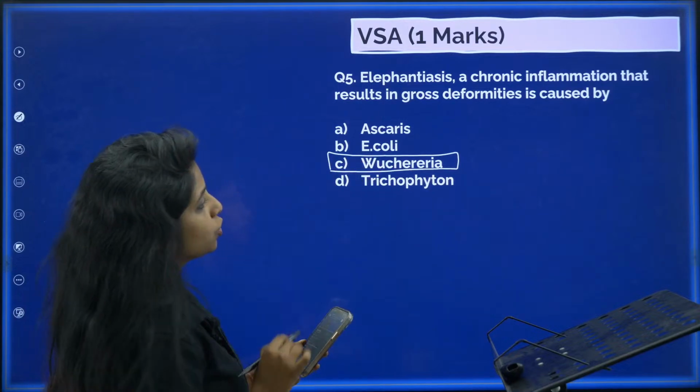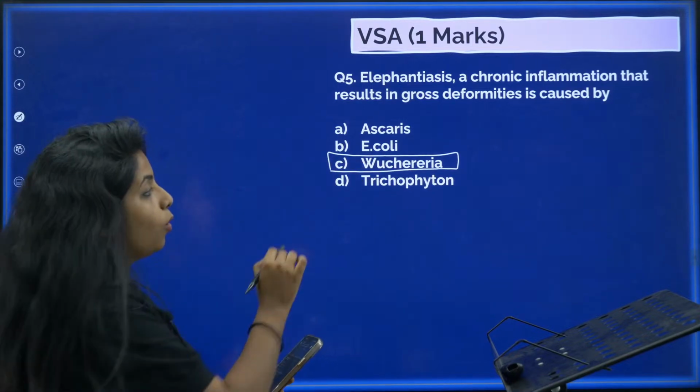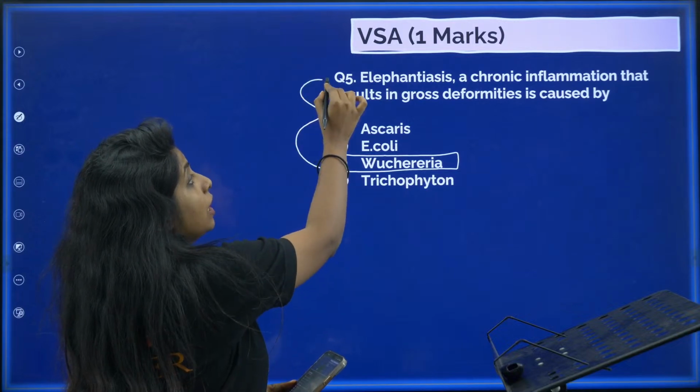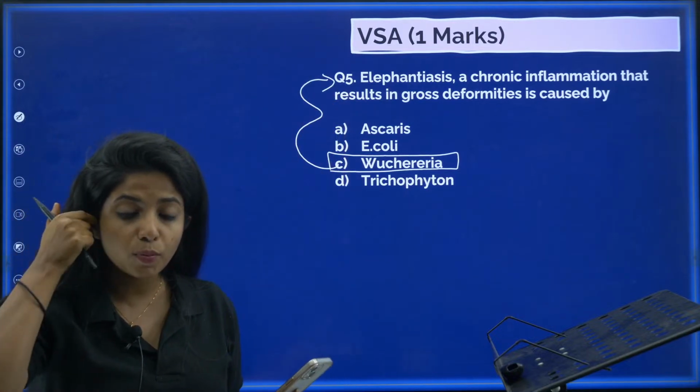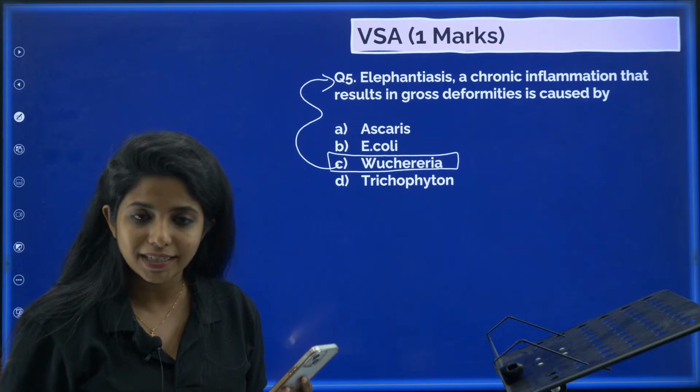Yes, it is C. So Wuchereria is the one, Wuchereria bancrofti or Wuchereria malayi. There are two species. Both of them are responsible for causing this disease, that is Elephantiasis.